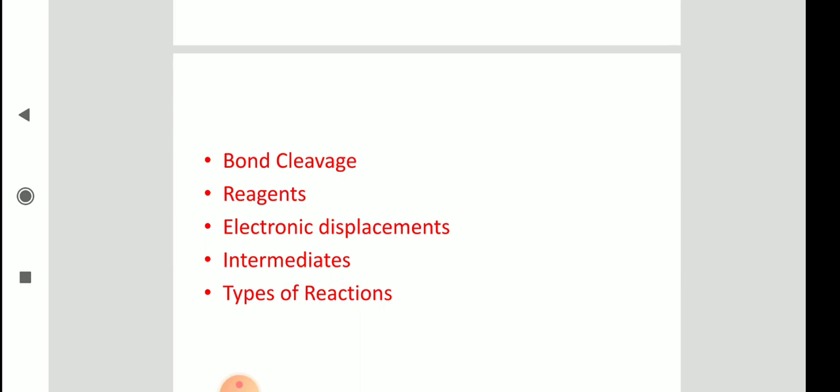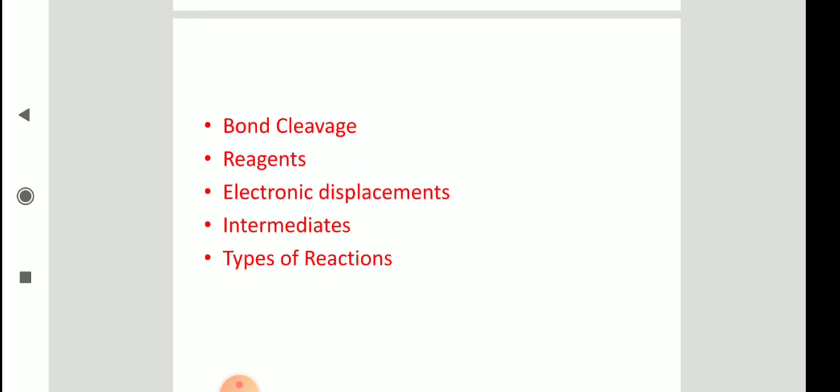And electronic displacements, this third one is most important. The factors which are affecting the stability of the molecules or intermediates, that we are going to see. And then intermediates, what type of intermediates are obtained in chemical reactions, and types of reactions. So this is very important.